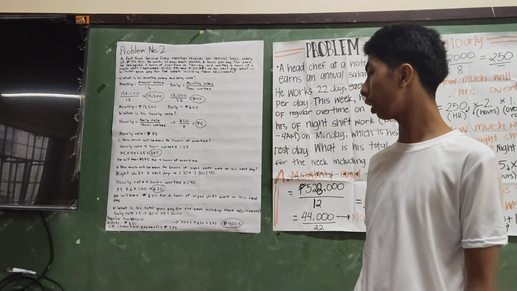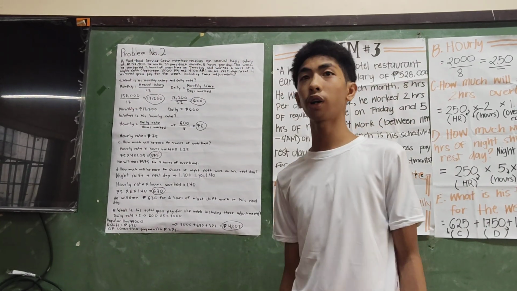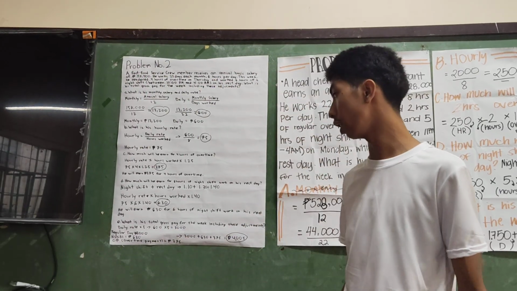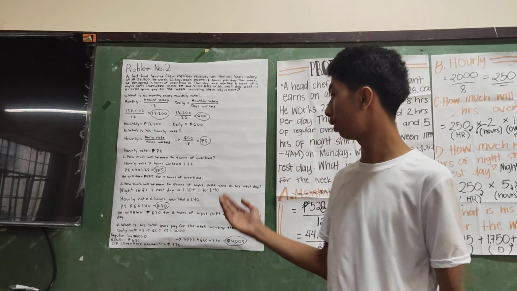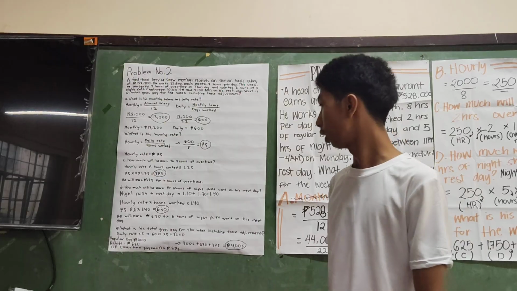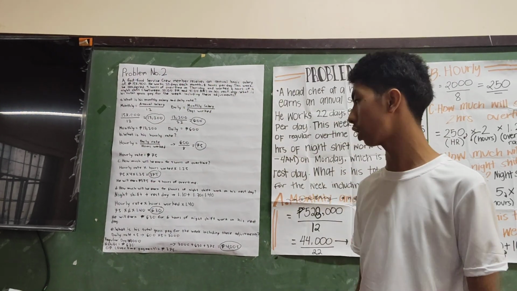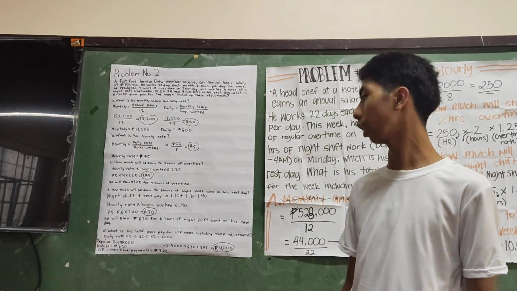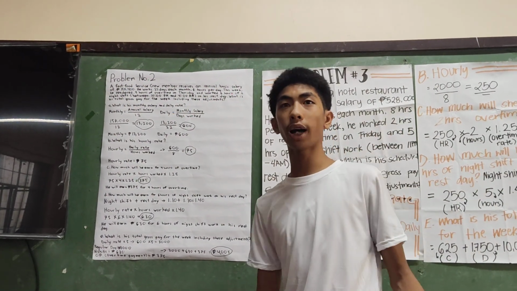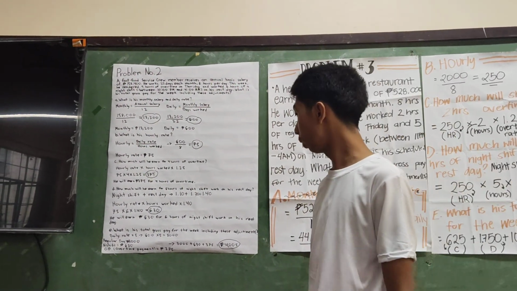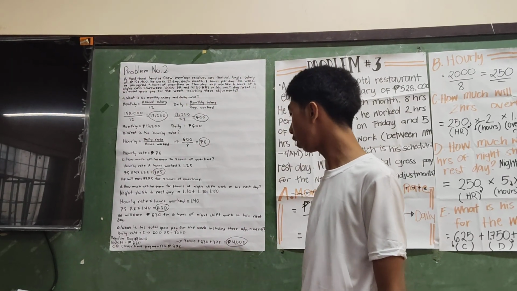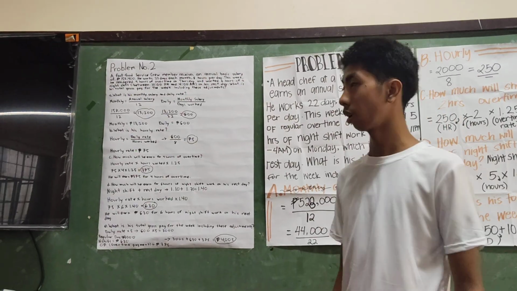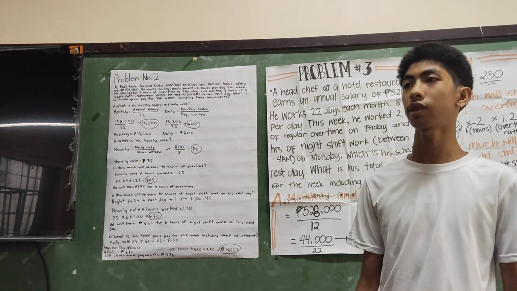So we're going to add them all to get our gross pay. 3,000 is his regular pay, 630 pesos is his night shift pay, and lastly, 375 pesos is his overtime pay. We add them all to get the gross pay: 3,000 plus 630 plus 375 equals 4,005. And this total gross pay is 4,005 pesos.